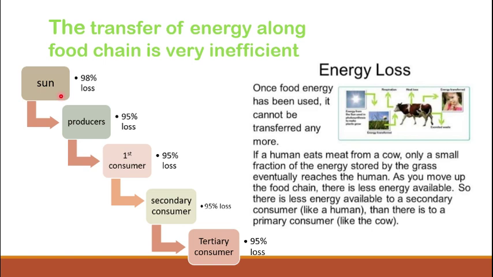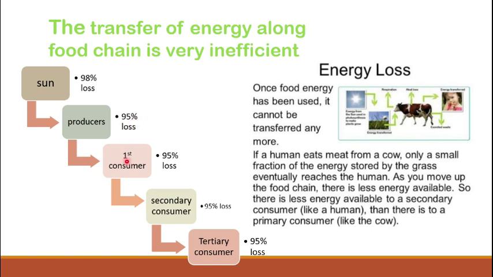Suppose the solar energy reaches the producer. During this transfer, 98% of the energy is lost, and only 2% is used or stored in the producers. And when producers are eaten by the primary consumer, only 1 or 2% of the energy is consumed, and the rest of the energy, 95%, is lost into the atmosphere.